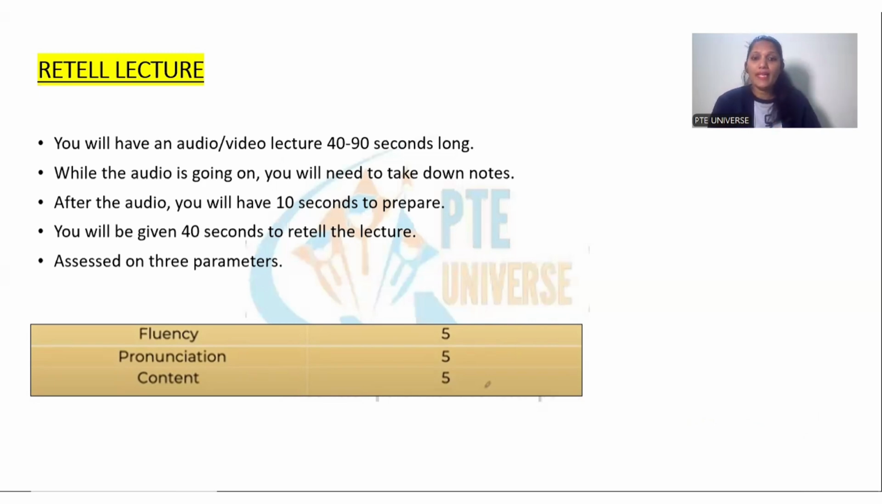Now, earlier in PT, in retail lecture, we were adding keywords. Keyword strategy was working well. But now, after the latest changes in PT, keyword strategy is not working. You will have to add relevant phrases. So the computer gets to know that it's not a mechanical response. It's not a templated response. It looks like a natural answer.